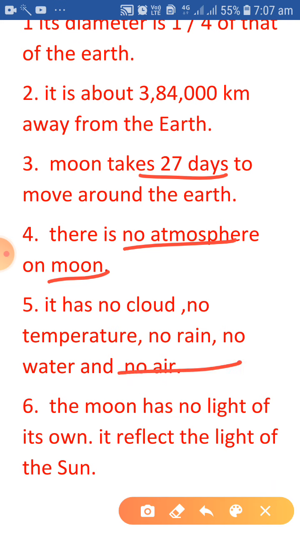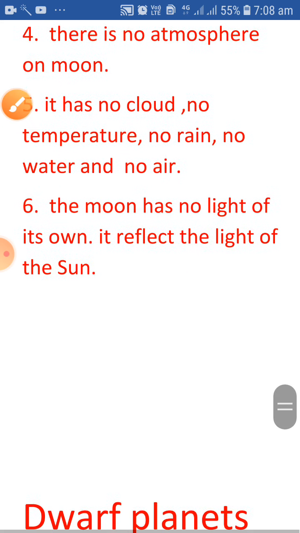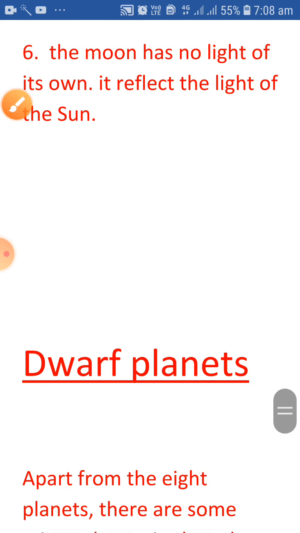The moon has no light of its own. इसकी अपनी कोई लाइट नहीं होती है, फिर भी ये चमकता है. Why? Because it reflects the light of sun, and because of that reflection it appears to us.